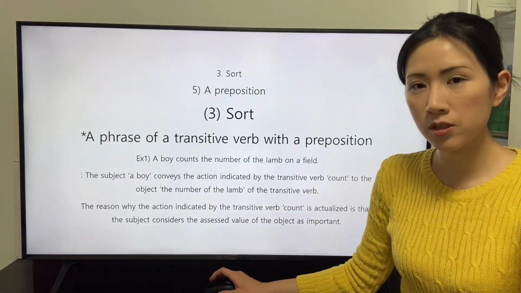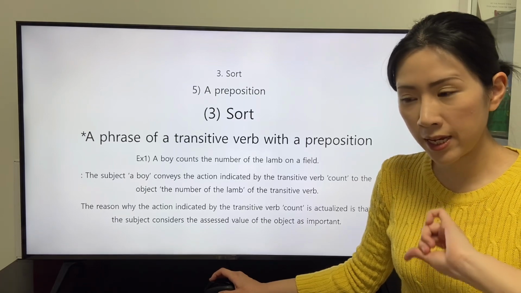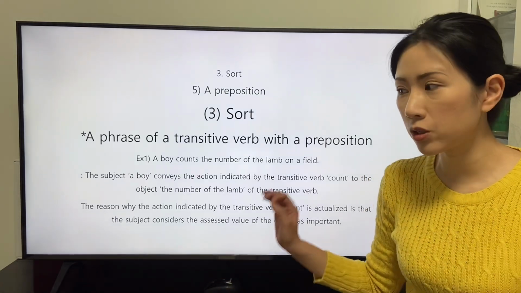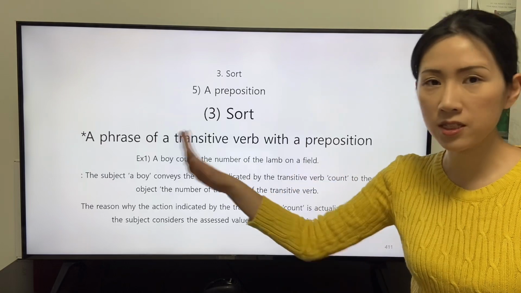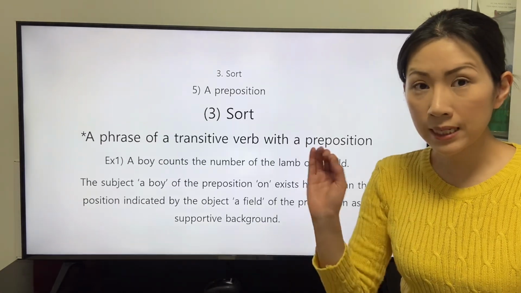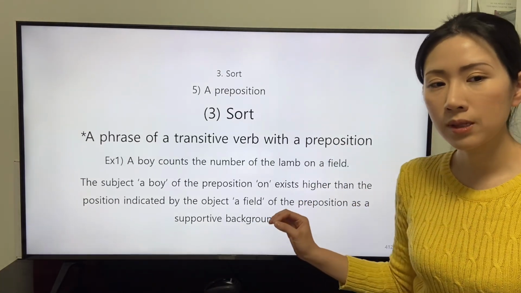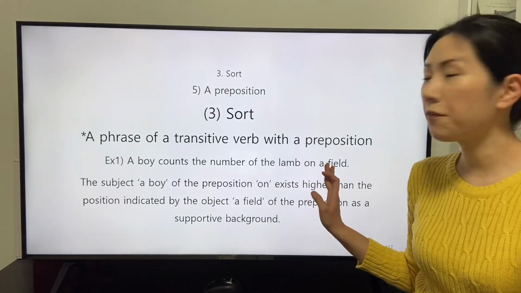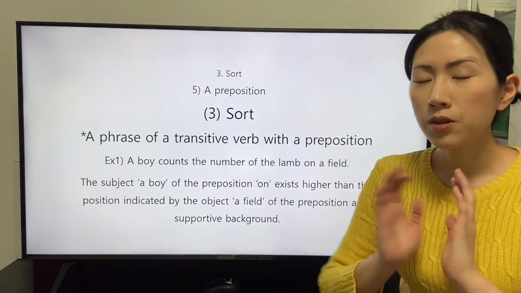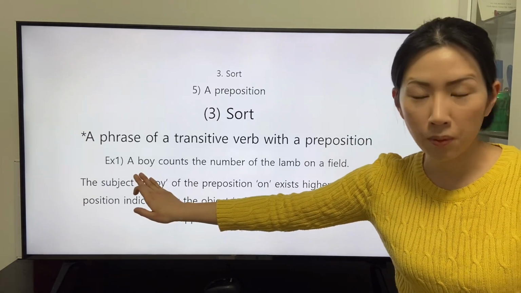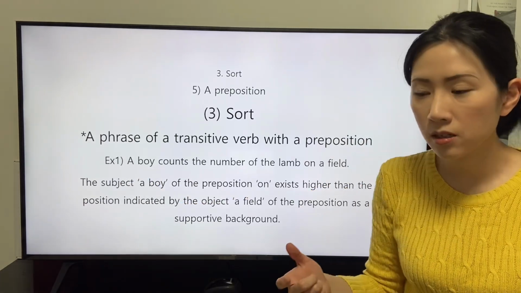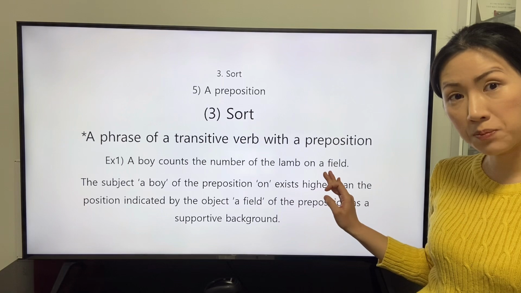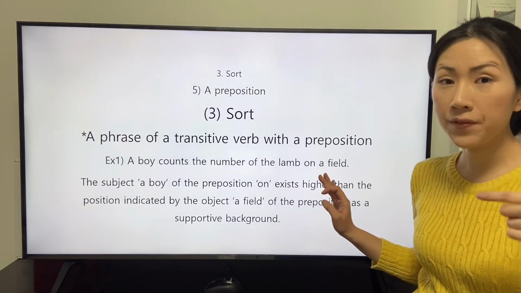We focused on the intention of the speaker to convey from this clause. In this point of view, let's think of the object of the preposition on or field. The subject or boy exists on the object or field.